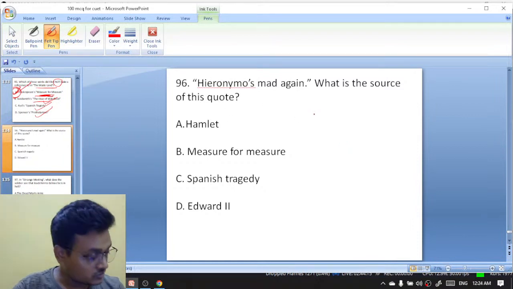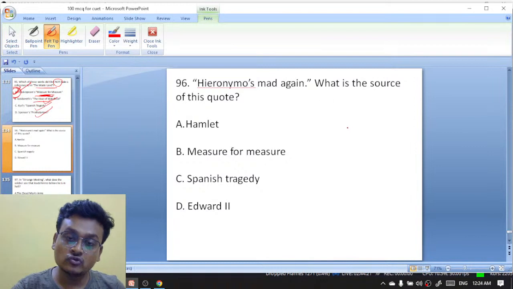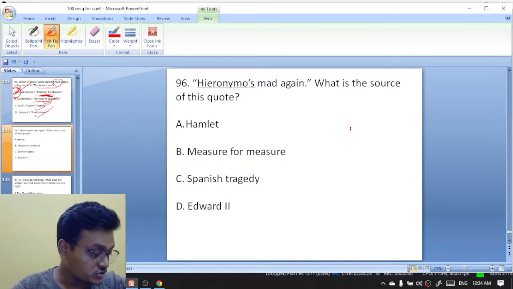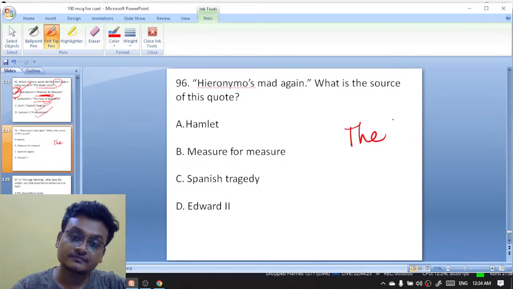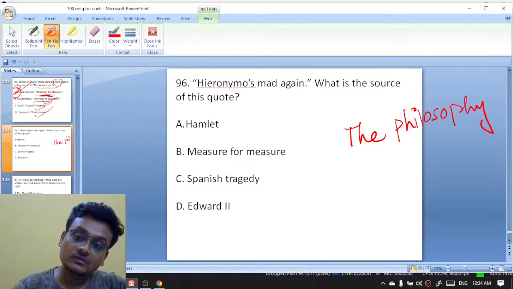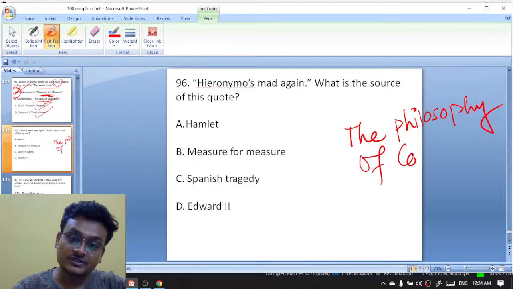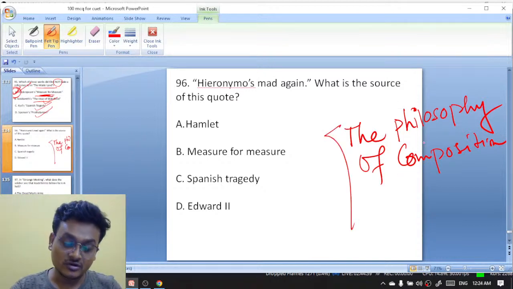Now tell me, The Philosophy of Composition by Edgar Allan Poe. Who wrote the essay? Who wrote the essay The Philosophy of Composition? Who wrote the essay The Philosophy of Composition?